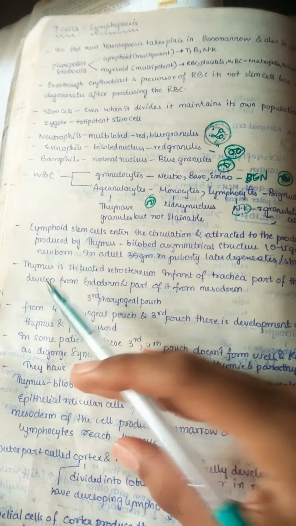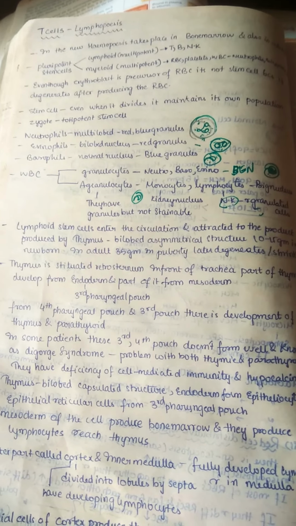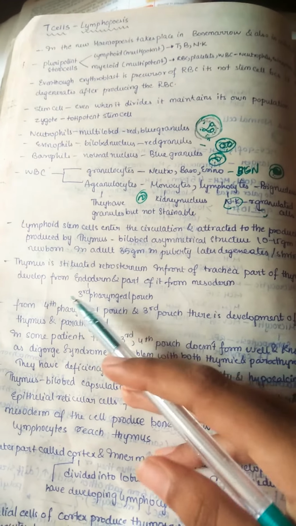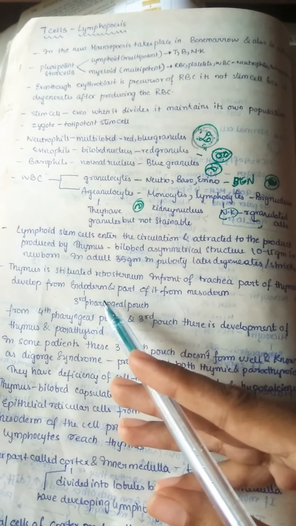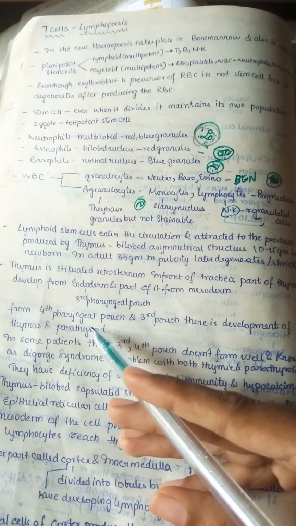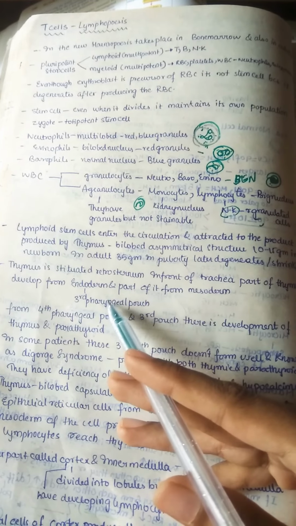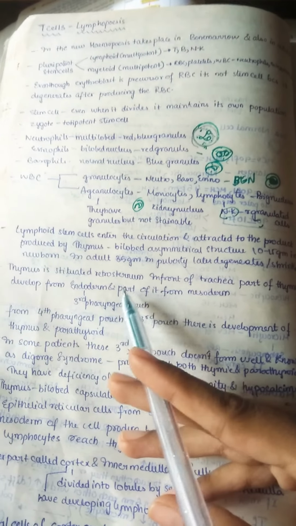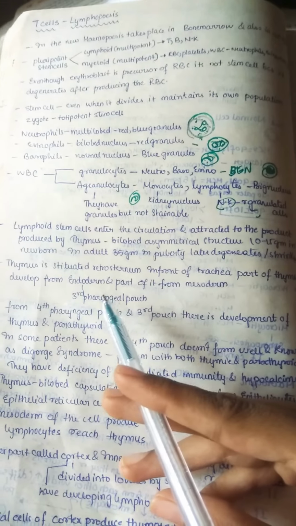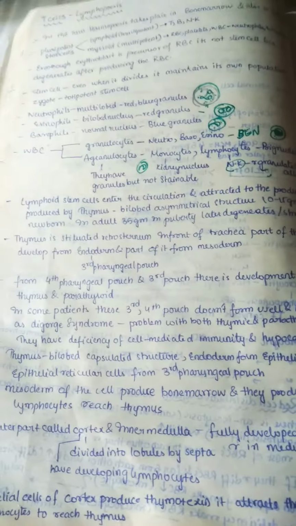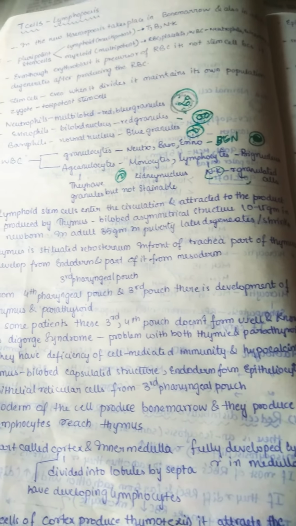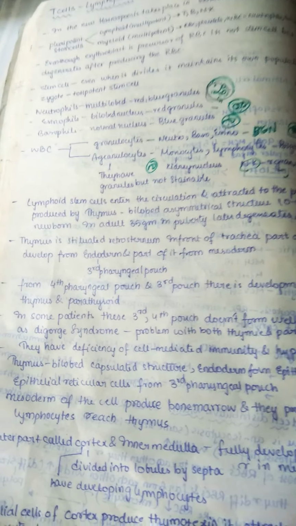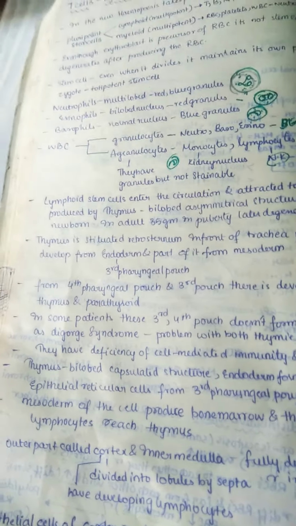The thymus is situated retrosternally, in front of the trachea. Part of the thymus developed from endoderm and part from mesoderm, so it has a double origin. Part of it develops from endoderm, from the third pharyngeal pouch, and especially you can say cleft, because the cleft is made up of endoderm and part of the mesoderm. From the third and fourth pharyngeal pouches there is development of the thymus and also the parathyroid. So even the parathyroid is formed from the third and fourth pouches.